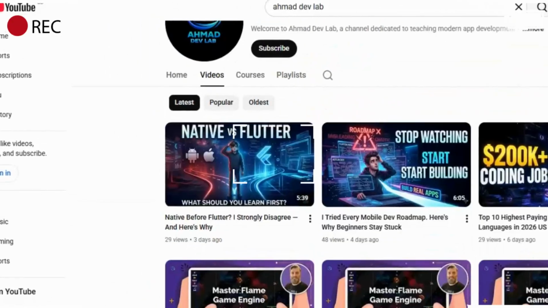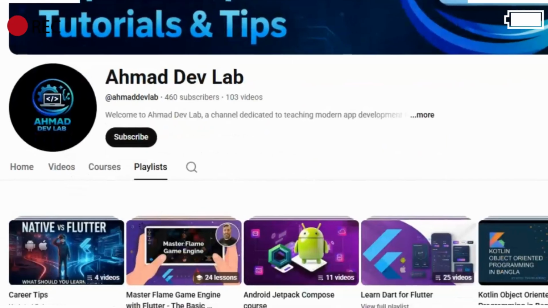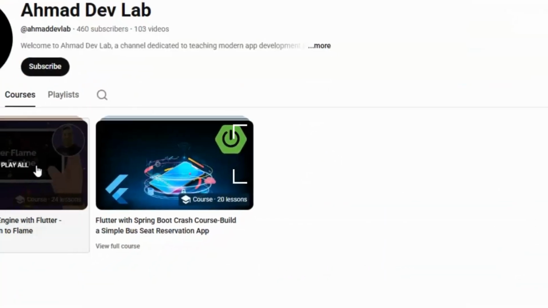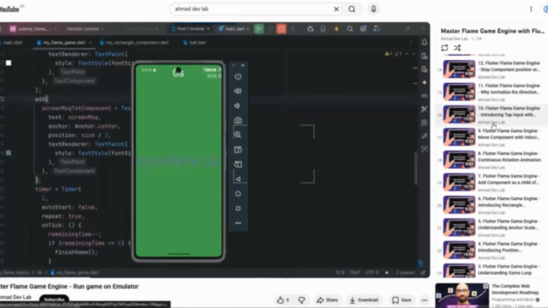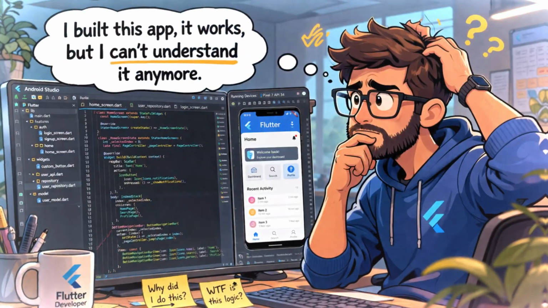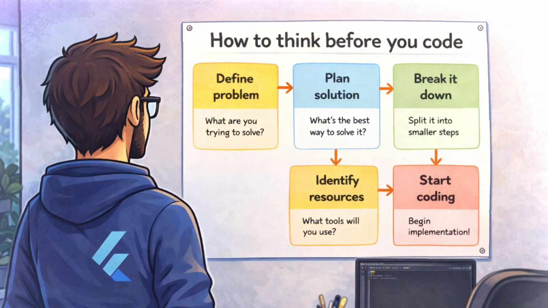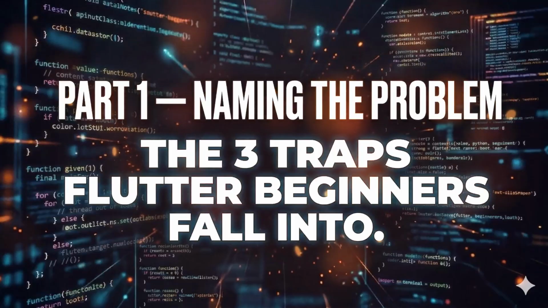If you are new here, I make Flutter content that actually helps you think like a real developer, not just copy-paste code from Stack Overflow or ChatGPT or Gemini or Claude. Today we are talking about one of the most common complaints I hear from my own students. I built this app, it works, but I can't understand it anymore. And honestly, this is not about being bad at Flutter. This is about never being taught how to think before you code. So let's fix that right now.